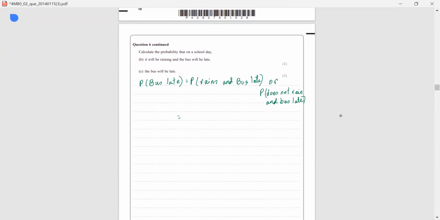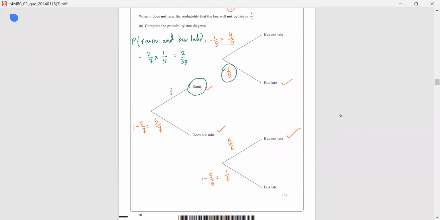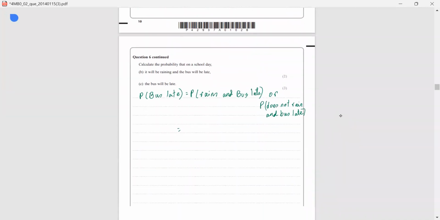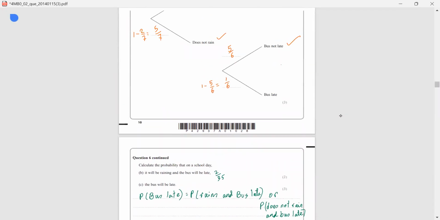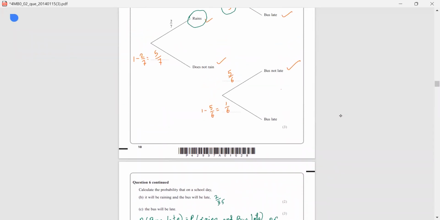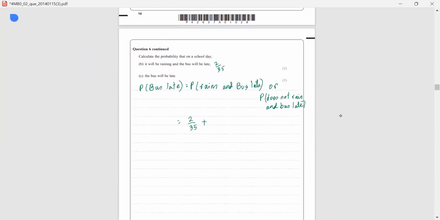So probability of it raining and the bus being late, this is 6b. It's raining and the bus is late, it is 2/35. Or will be replaced by addition, and does not rain and the bus is late. Does not rain is 5/7 and bus late 1/6. So 5/7 will be multiplied with 1/6.